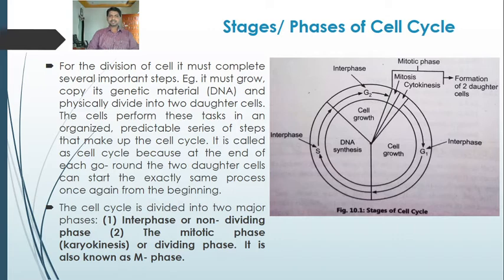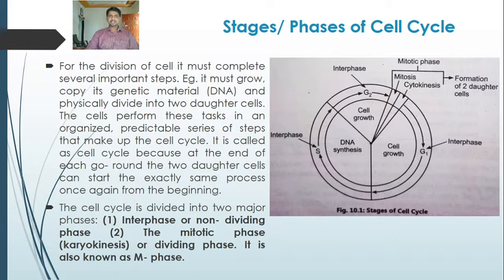The cells perform these tasks in an organized, predictable series of steps that makes up the cell cycle. It is called a cell cycle because at the end of each go round, the two daughter cells can start exactly the same process once again from the beginning. So this is a cyclic process. At the end of the cell cycle, two daughter cells are formed, and they can start exactly the same process once again from the beginning. So it is the cell cycle.